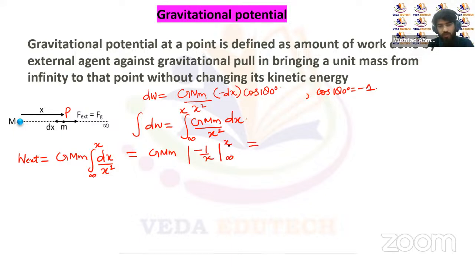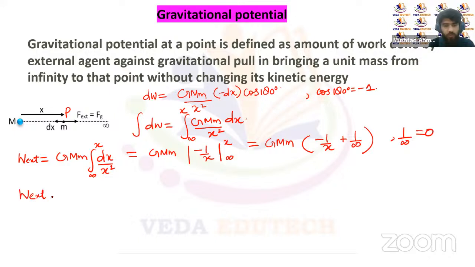So substituting the value of limits, that will be GMm into minus 1 upon x, plus 1 upon infinity, right? And 1 upon infinity is equal to 0, right? So the total work done, W external, is minus GMm upon x, right?